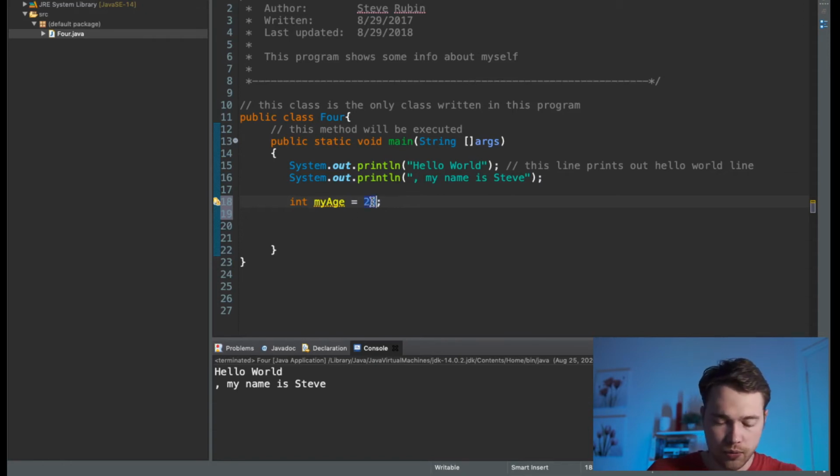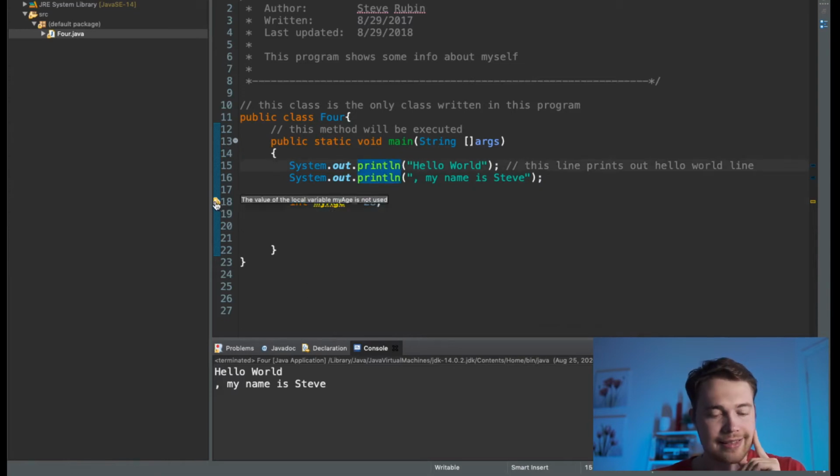So here we can have, I don't know, 10, 15, 8, right? For example, again, 28, I'm going to run it. If it doesn't throw any error, that means it works. Okay, perfect, no errors, it works. You can see here that it's actually created a yellow line. Let's see what it means. It says the value of the local variable age is not used.